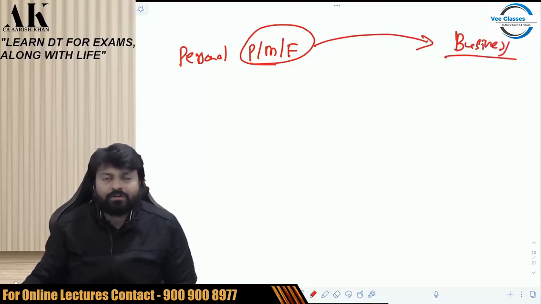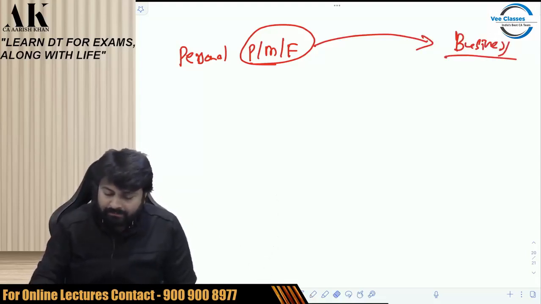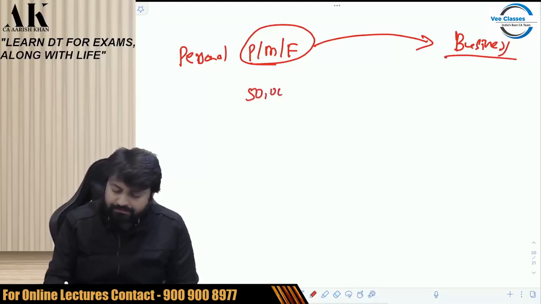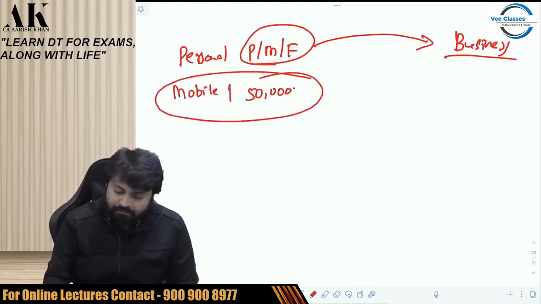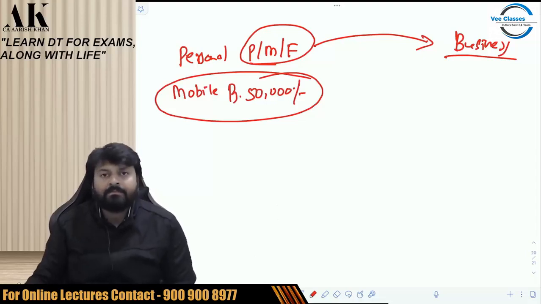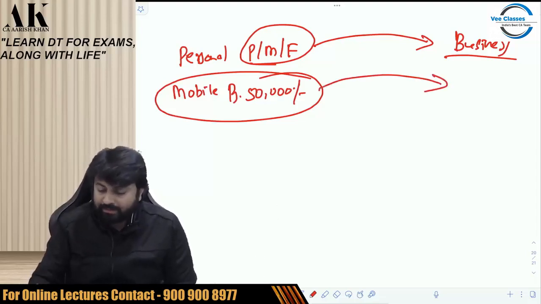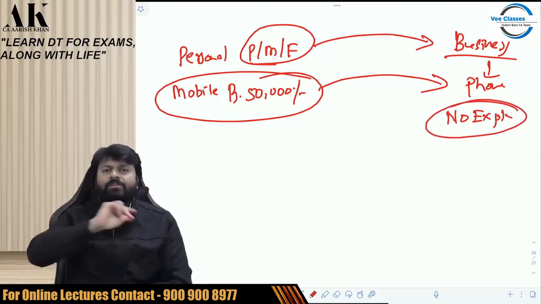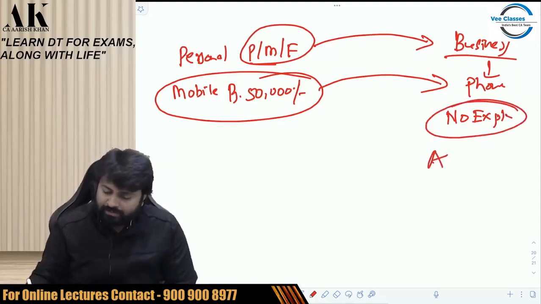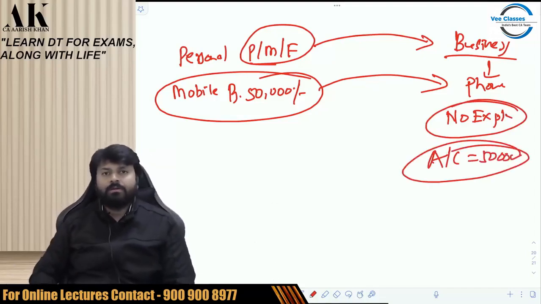Then what will be the actual cost? So, the government says that in that case, suppose I purchase this mobile phone for 50,000 rupees. Now, after some time, I am converting that into a business phone. Then what will be the actual cost? There is no explanation for such things. And if there is no explanation, the actual cost will remain actual cost and it will be 50,000. Be very careful.